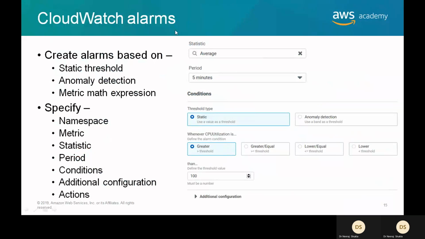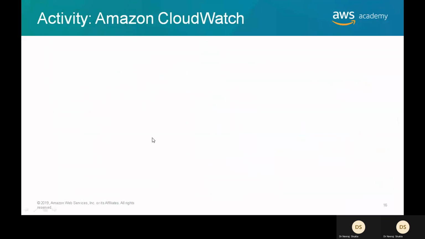So you can go for CloudWatch alarms with any kind of static threshold, anomaly detection, or metric math expression. You can specify namespace, metric, statistics, period, etc., and you can create alarms.